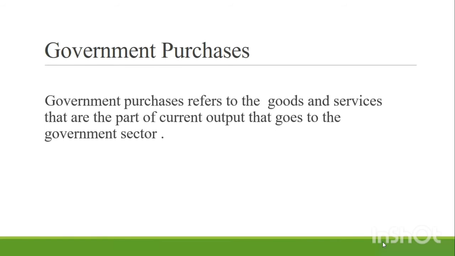The third component of investment is the government purchases. It includes any goods the government purchases plus the wages and benefits of all government employees, but does not include all the government spending. Government purchases is the share of current output bought by the government sector, which includes the federal government as well as the state and the local government. Transfer payment is not included in the government purchases.